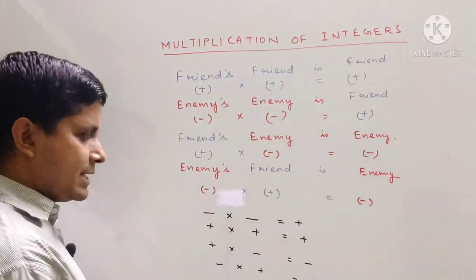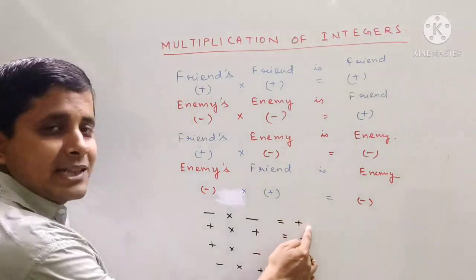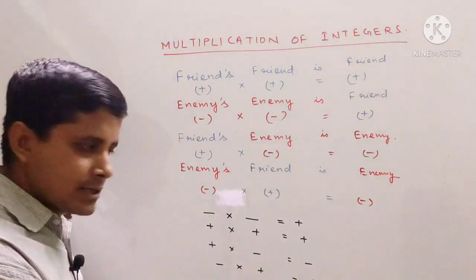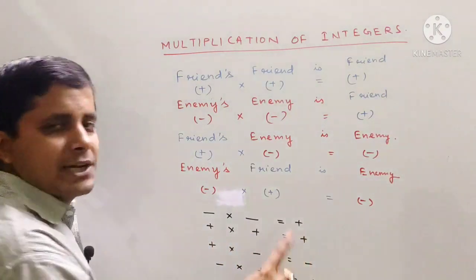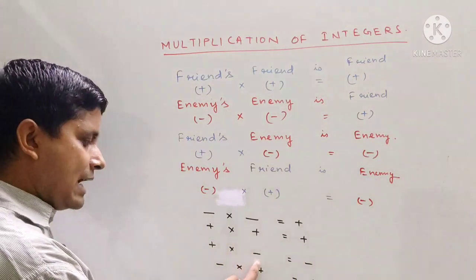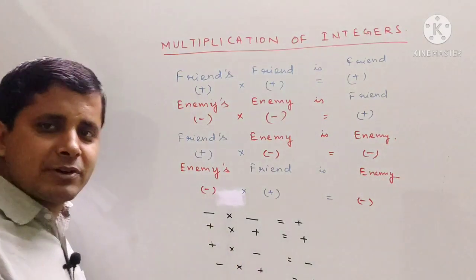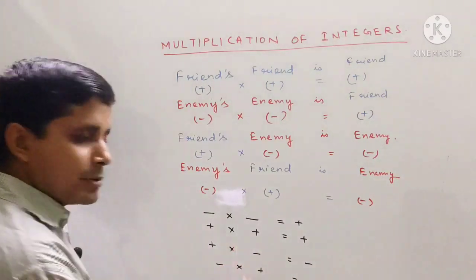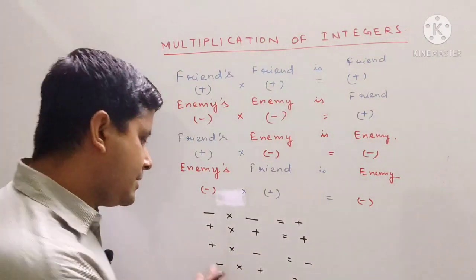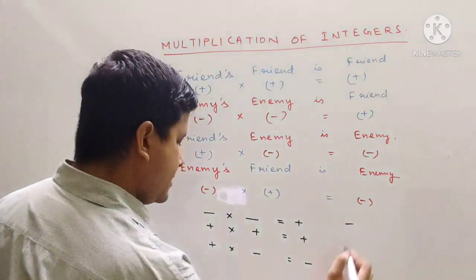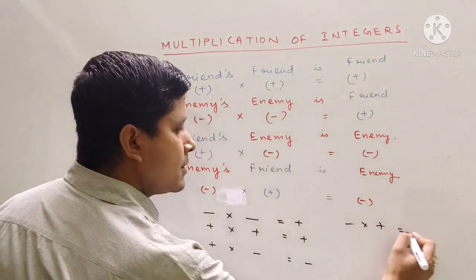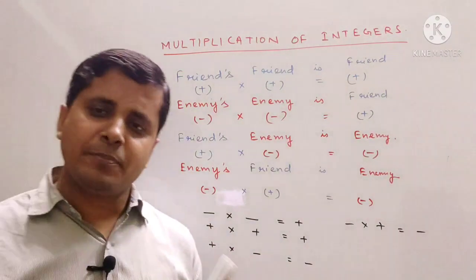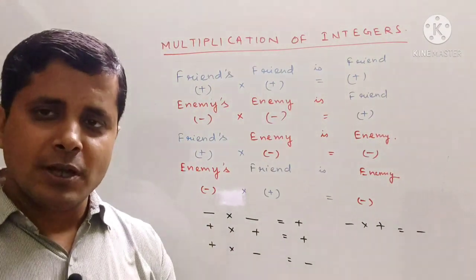So you have to remember that when both are negative we get the answer positive. In multiplication, if both are negative we get a positive answer, if both are positive then also we get a positive answer, but if either of them is positive and the other one is negative, then we always get a negative answer. That means with opposite sign multiplication we get a negative answer, and with same sign multiplication we get a positive answer. I hope you understood multiplication.